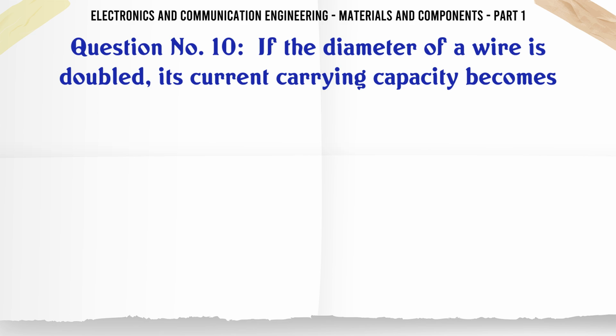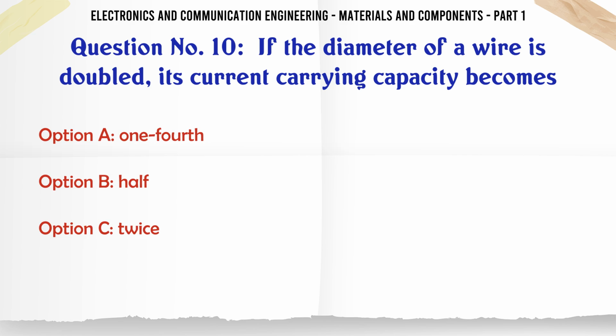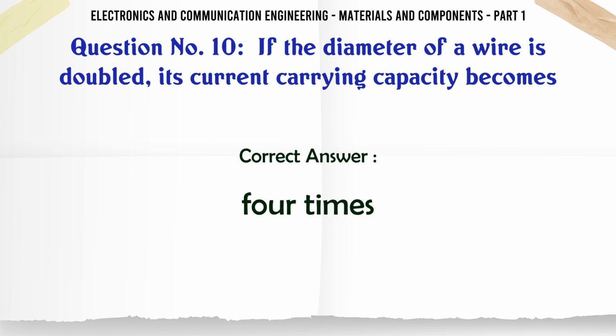If the diameter of a wire is doubled, its current carrying capacity becomes A. 1/4, B. half, C. twice, D. 4 times. The correct answer is 4 times.